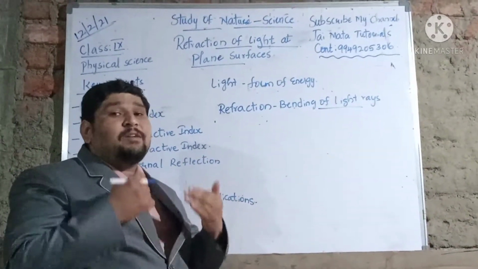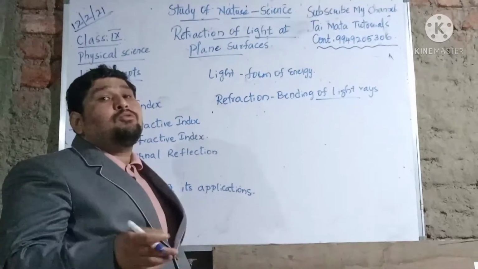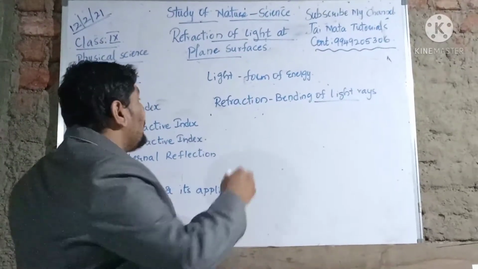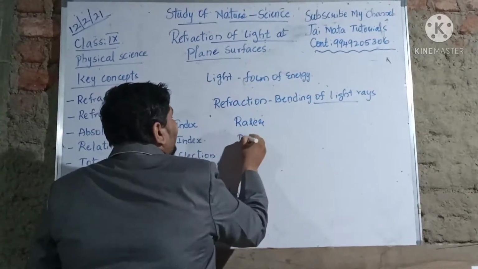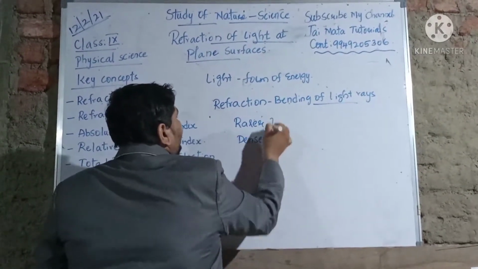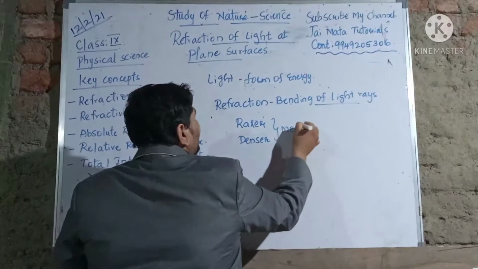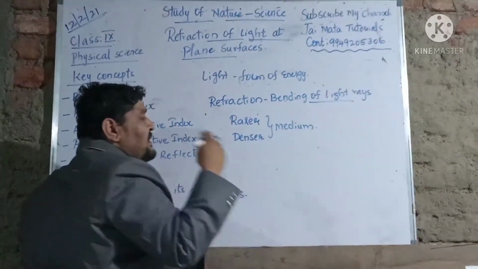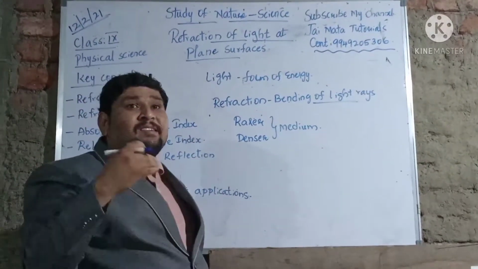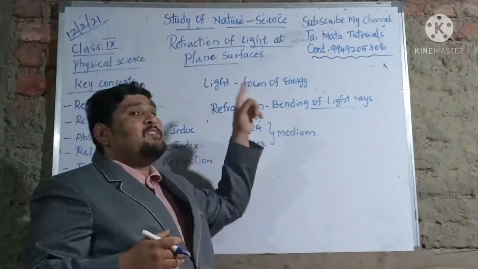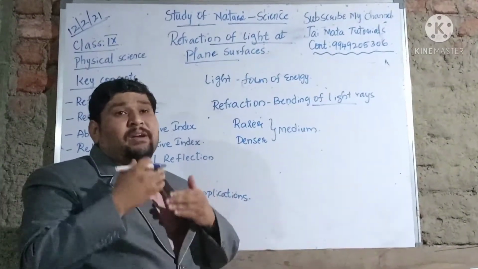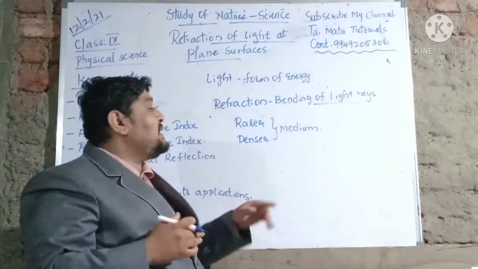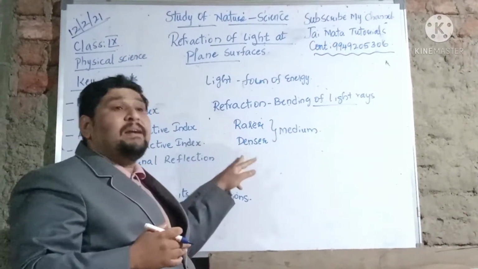To understand this phenomenon, we should learn about 2 different types of mediums called rarer medium and denser medium. The bending of light rays is possible when light interacts with 2 different mediums. So what are those 2 mediums here? Rarer medium and denser medium.